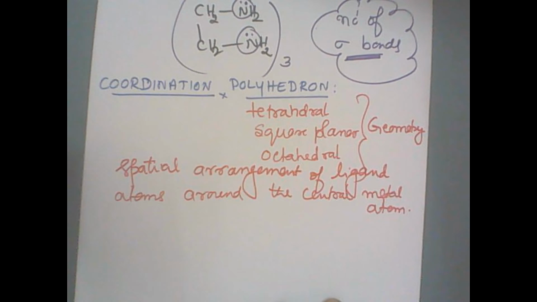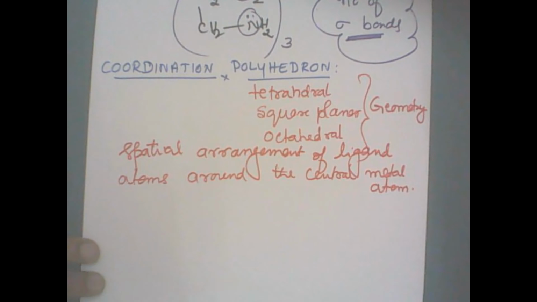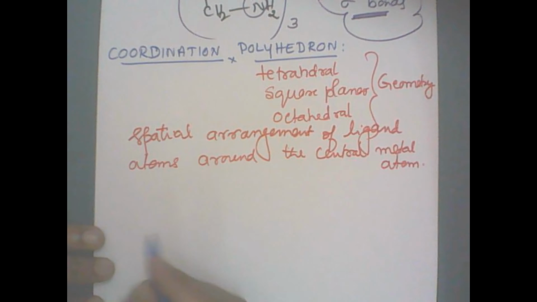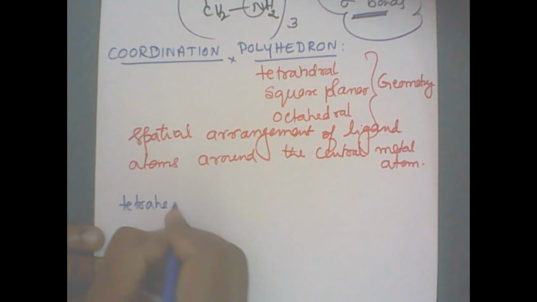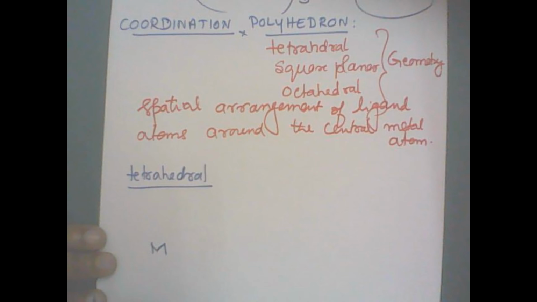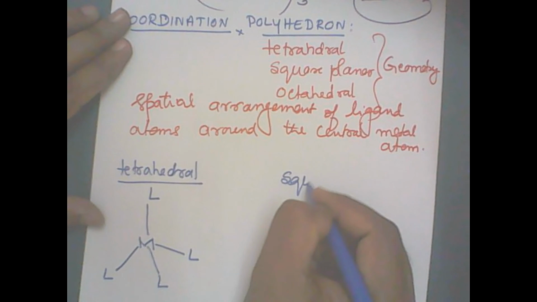So I'm going to draw now some of the geometries. Tetrahedral, let me go for the tetrahedral first. I'm not going to draw the 3D structure, I'm going to draw only the 2D structure on the paper here. So let me take tetrahedral. When I say tetrahedral, the central atom is the metal, let me write M, and ligands, let it be capital letter L. So 1, 2, 3, and 4. So let me write ligand. You know the bond angle 109 degrees here, correct? So I will draw only the 2D shapes here. Next one is the square planar.